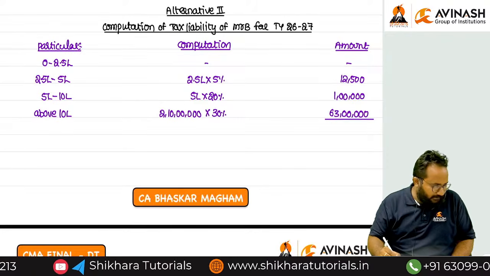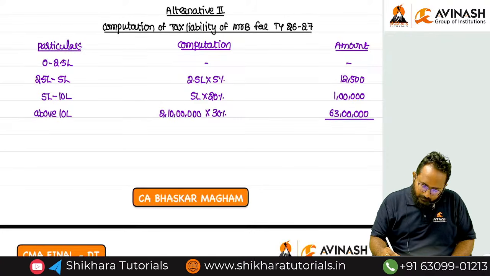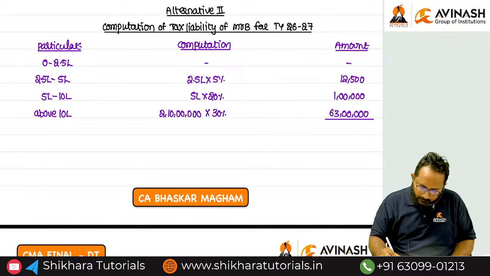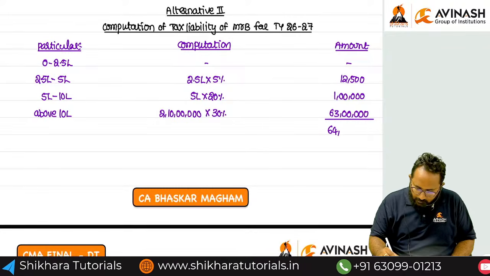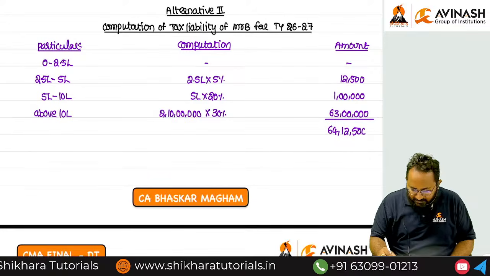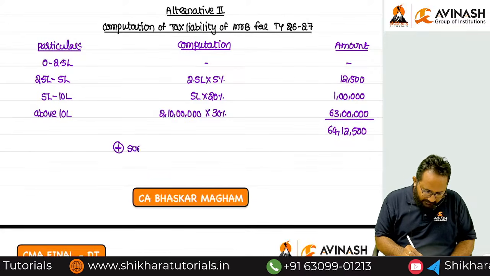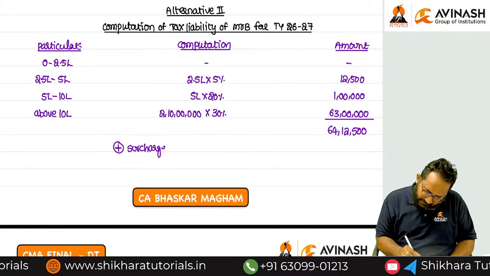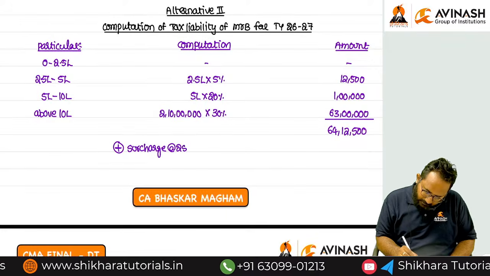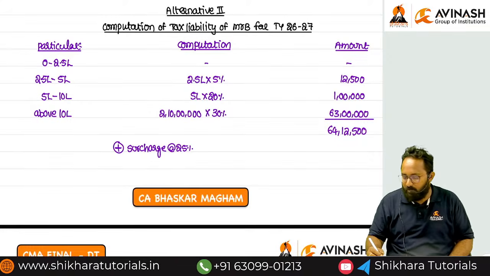Okay, how much? 64 lakh 12,000. So this is the income tax liability. For this we have to add what? Surcharge. What is the surcharge rate? 25%, because you have a total income more than 2 crore.